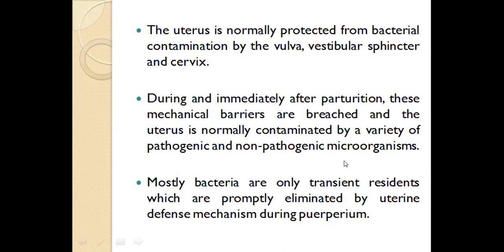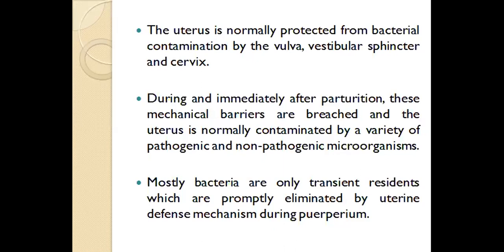So what happens is when the cow delivers the calf, normally the uterus is protected from bacterial contamination by the help of the vulva, vestibular sphincter, and cervix. They act as barriers for entry of bacterial contamination inside the uterus.